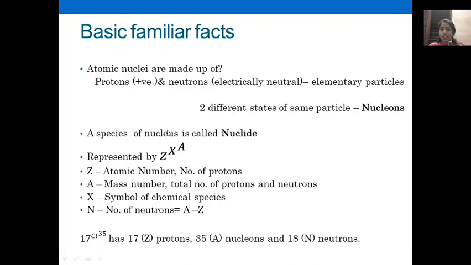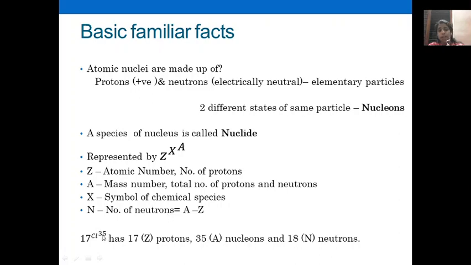It is not there in the symbol, but it is understandable that N is the number of neutrons and is equal to mass number minus atomic number, because mass number is the sum of protons and neutrons. So neutron number is mass number minus atomic number.